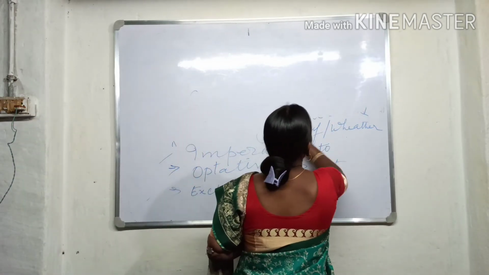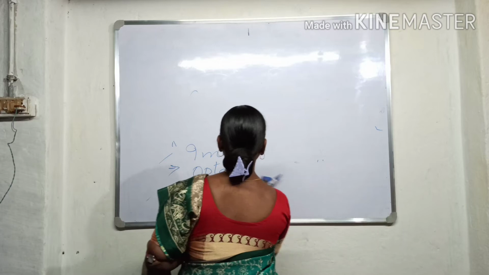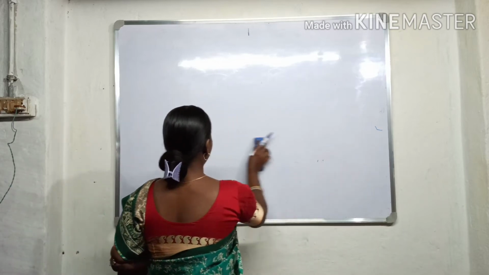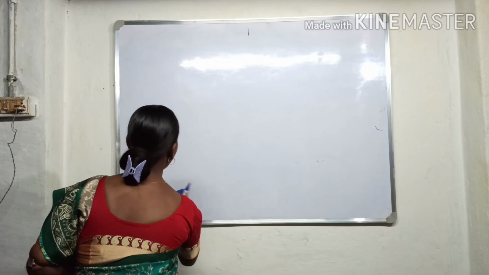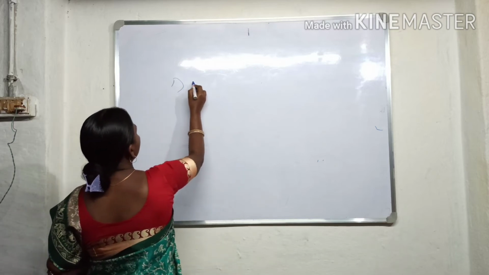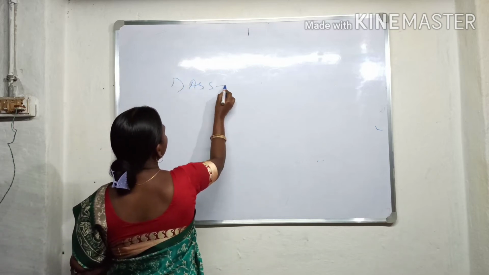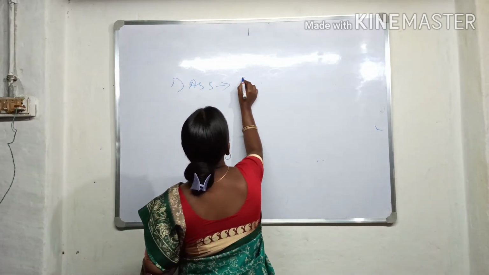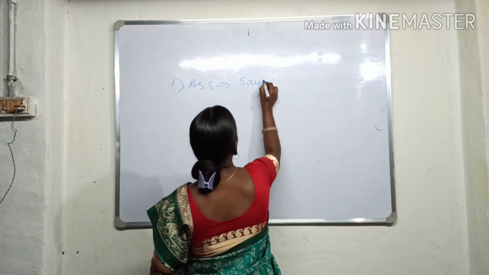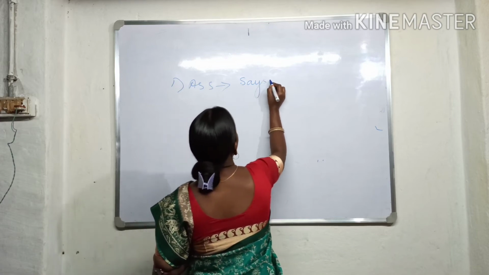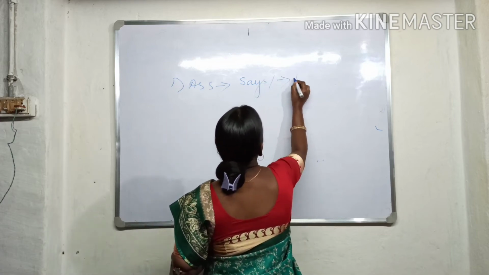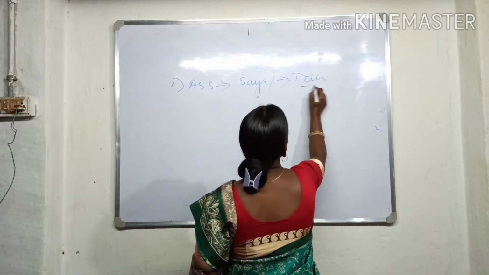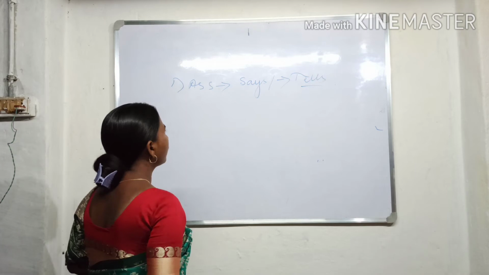Okay. The next, reporting verb. Reporting verb in an assertive sentence: we use "says," "tells." "Says" changes into "tells." Okay.